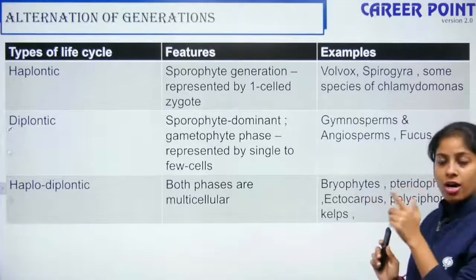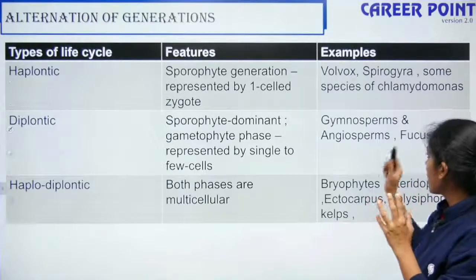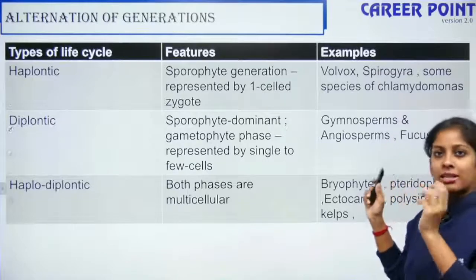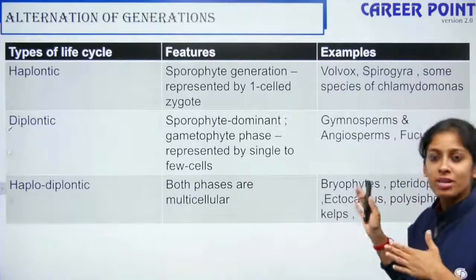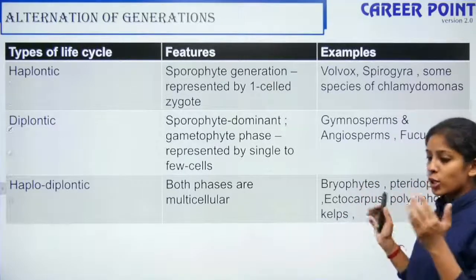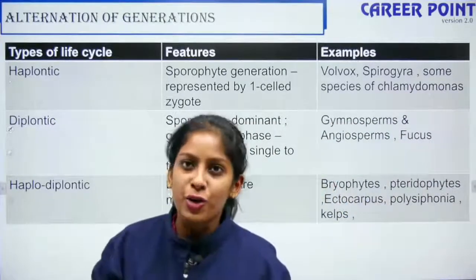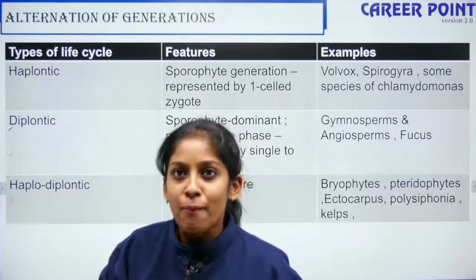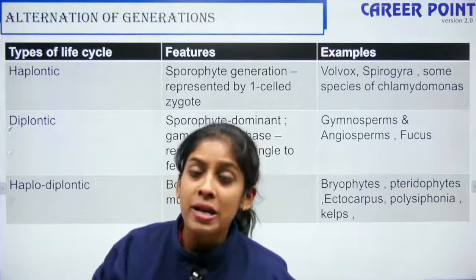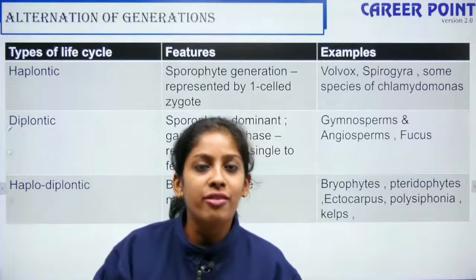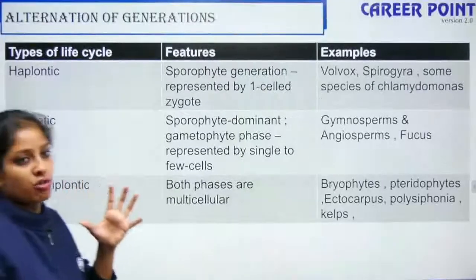Diplontic, so here the major phase is the sporophyte. Gymnosperms, angiosperms, they have the haploid phase when the gametes are formed. Haplodiplontic, when they have both the phases equally, your bryophytes and your pteridophytes. In your bryophytes, the haploid phase is dominant, or the first one. In your pteridophytes, it's the diploid phase, that is the first one, right? So with this, we are done with a quick revision of plant kingdom.